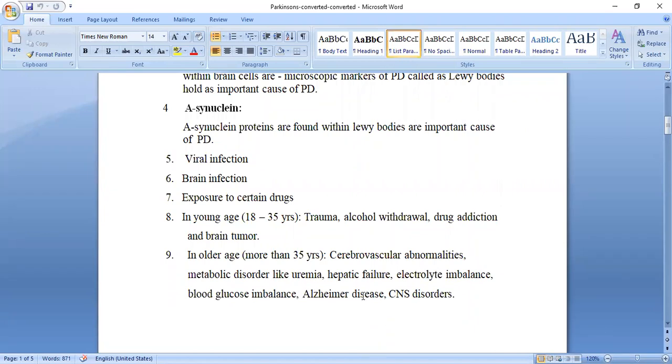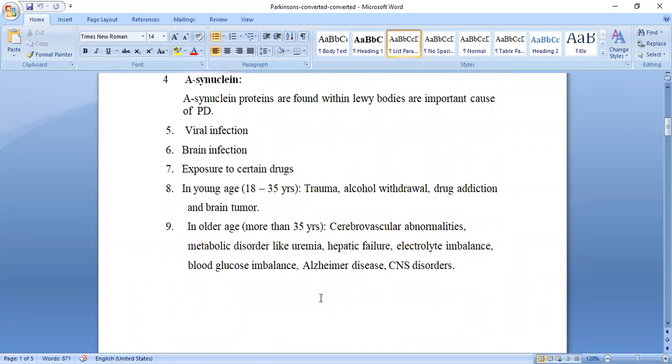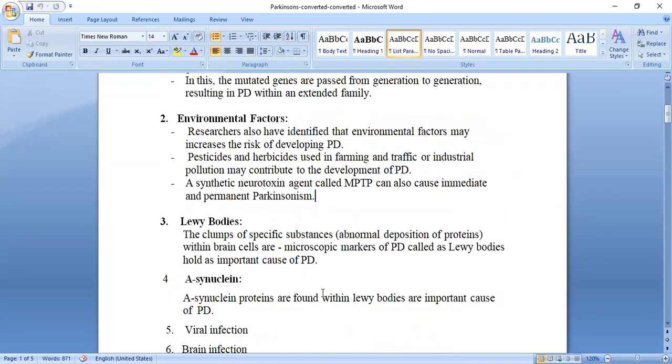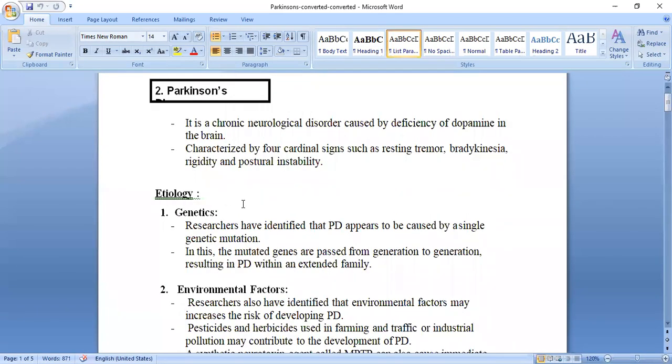Next we are going to see Alzheimer disease, then you will understand this. These metabolic disorders like uremia, hepatic failure, electrolyte imbalance, blood glucose imbalance, and other CNS disorders are the factors which cause Parkinson disease. Did you understand this etiology? What did we study in this etiology? In this etiology, this is due to the deficiency of dopamine in the brain, which is the main cause behind Parkinson disease.